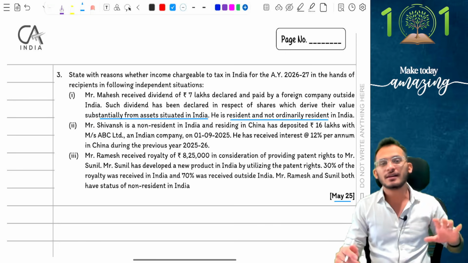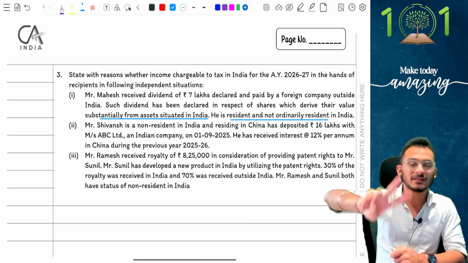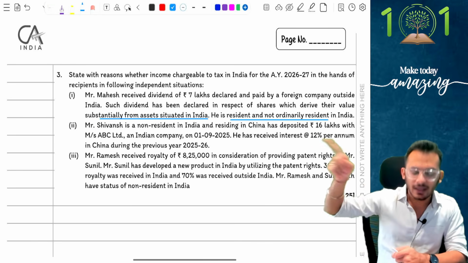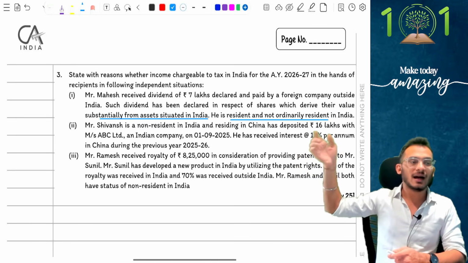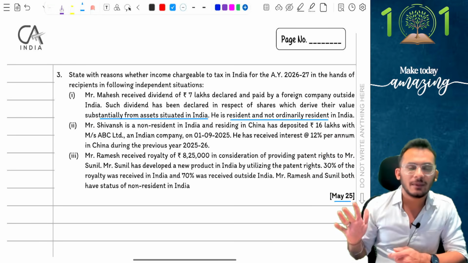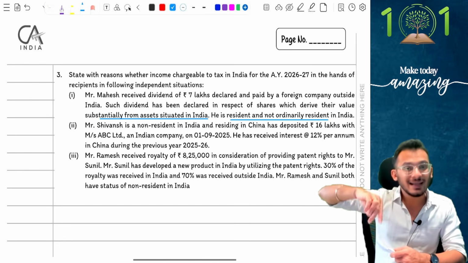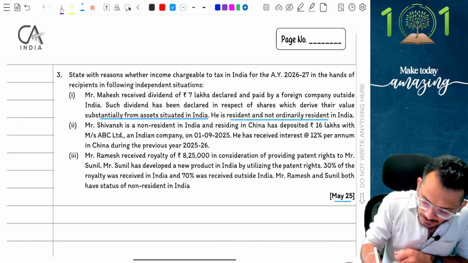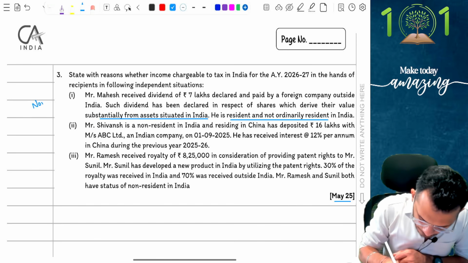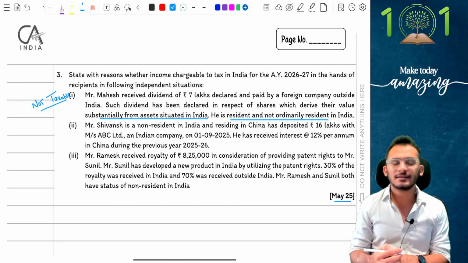But nevertheless, just for your understanding, I am an RNOR. RNOR means I can only tax 5 incomes: received in India, deemed to be received in India, accruing or arising, deemed to accrue or arise in India. In this case, the dividend is coming from a foreign company. Money is also received outside India. Just because the underlying assets are located in India should not make an impact. The income deemed to accrue or arise in India is only a condition given when dividend is given by an Indian company. This is not an Indian company, and therefore this is outside India, which means I am going to say this is not taxable. Are we making sense? Clear enough to go?